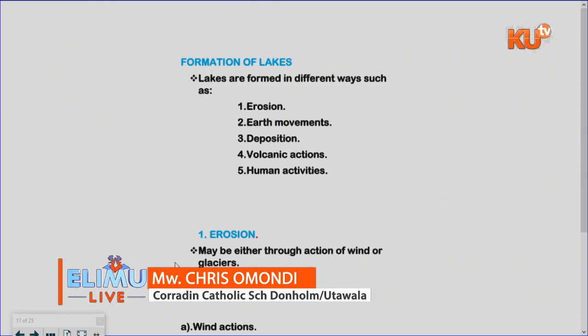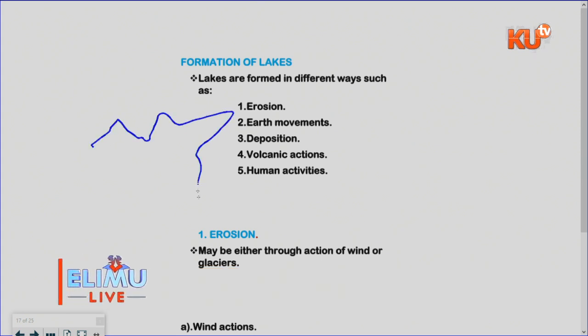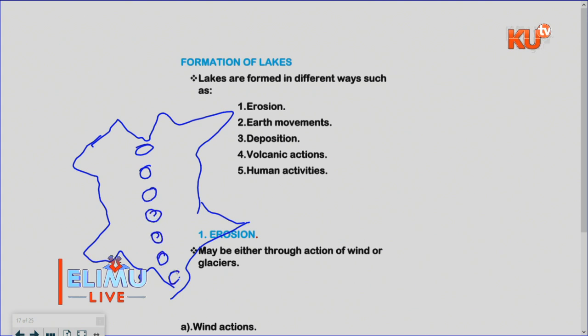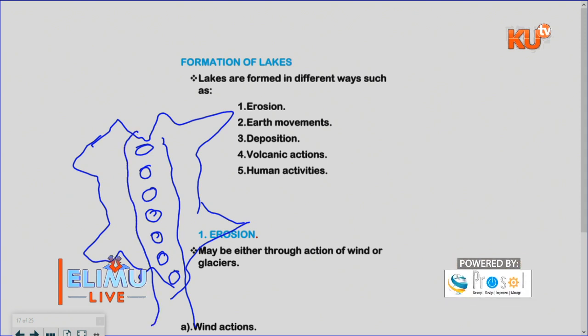Maybe let me just shortly, in the next few minutes, sketch here the map of Kenya. The map of Kenya. So you'll find that there are so many lakes which are arranged in layers from all these ones. Such lakes were formed through the process called what? The process called earth activity. Sorry, not human, but earth activity. So they are formed through faulting. One is faulting, and such lakes are mostly found in the Rift Valley.